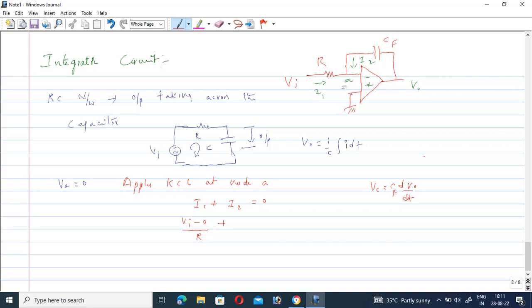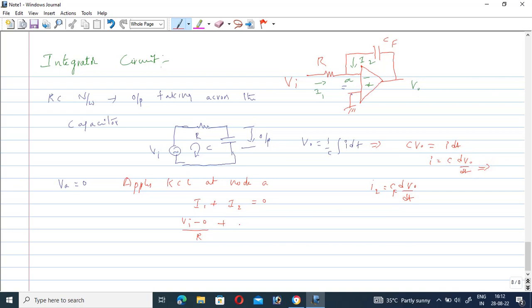So this is a current equation. We are writing the KCL equation. Generally, we know that from this equation we can write C into dV naught, which is equal to I dt. Taking the integration, I is equal to C into dV naught by dt. So from this also we can get it like this.